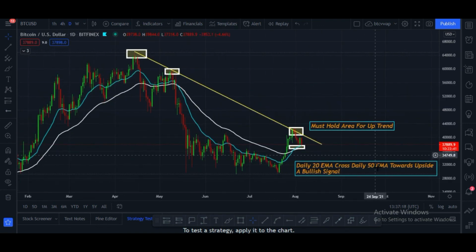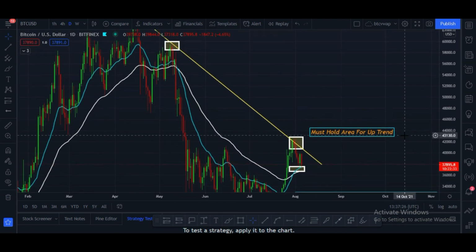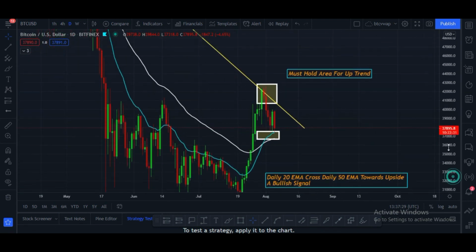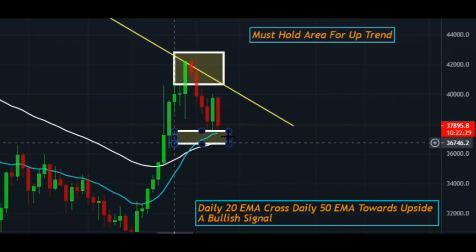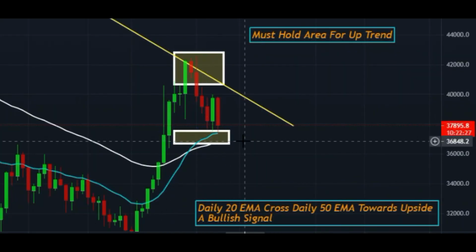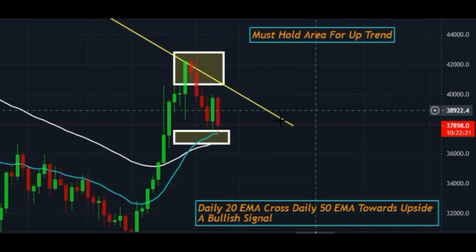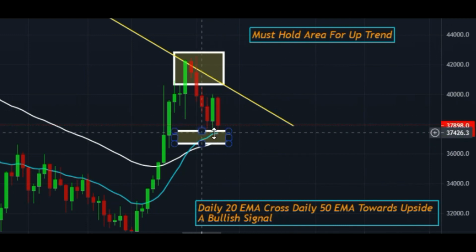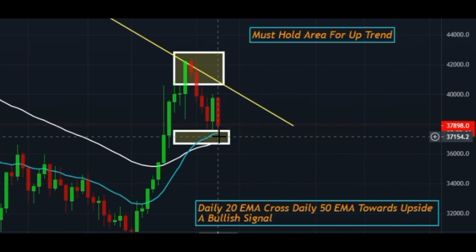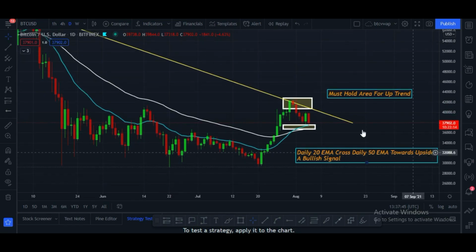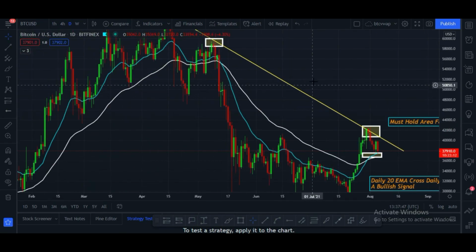Here you can see the crossover of these both EMAs, the 20 EMA and 50 EMA daily, is still holding this price zone and this price level, and I think it must hold here, and after hitting this area I think price can go up. This is my technical analysis, friends.